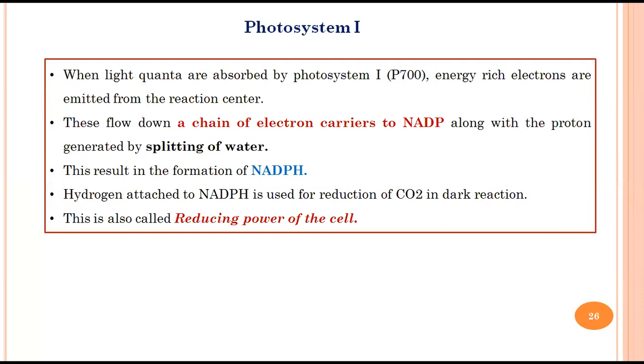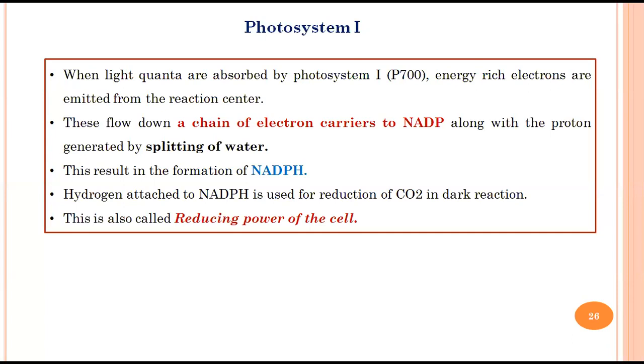Okay, electron carriers are nothing but particular molecules whose job is to accept an electron and donate it to the next molecule. That's why they are called electron carriers. So very common electron carriers are cytochromes.